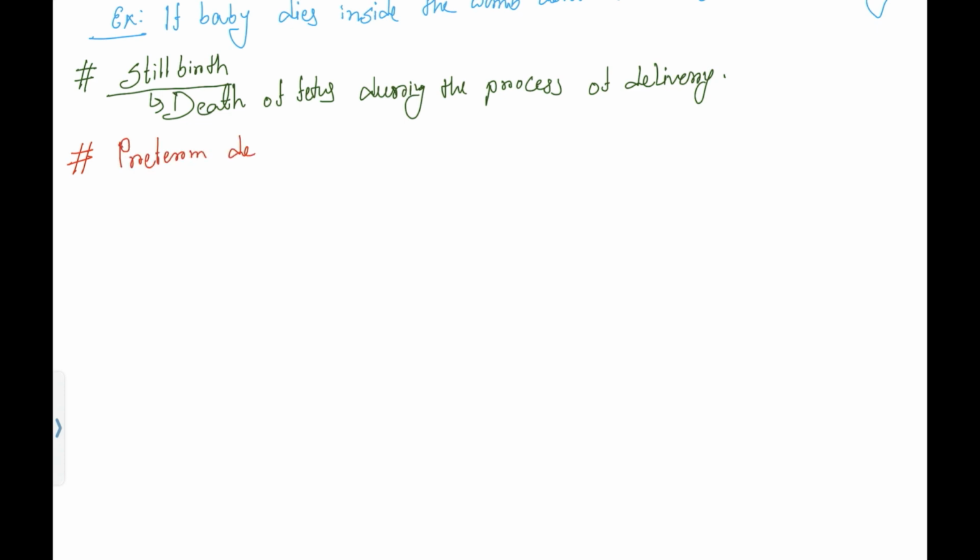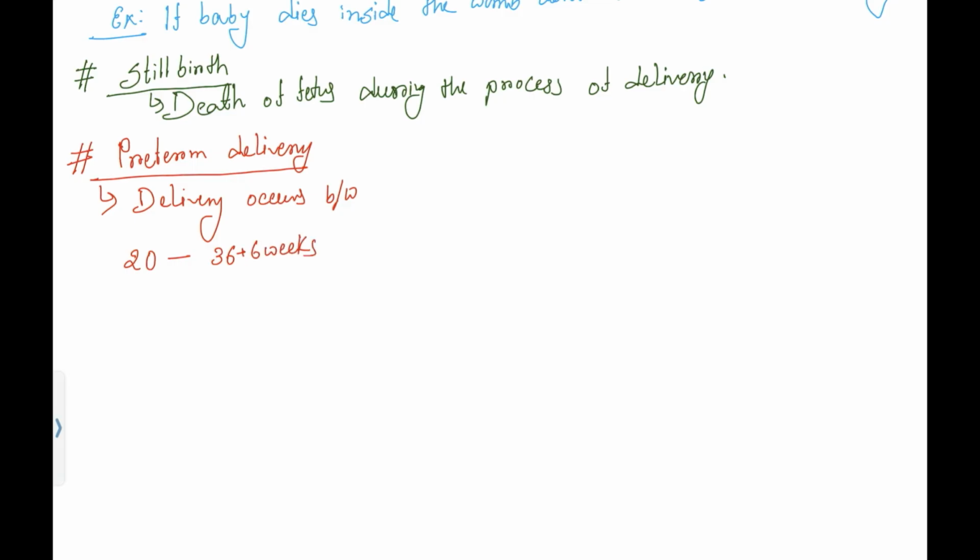Preterm delivery. What is preterm delivery? If delivery occurs between 22 to 36 plus 6 weeks, we will call it preterm delivery. What is term delivery?